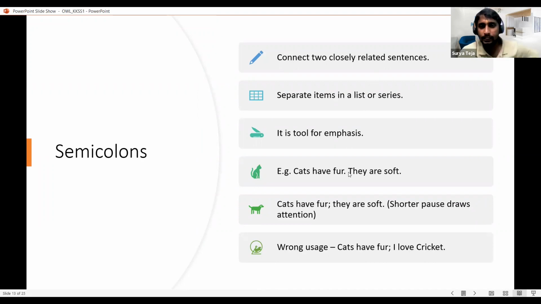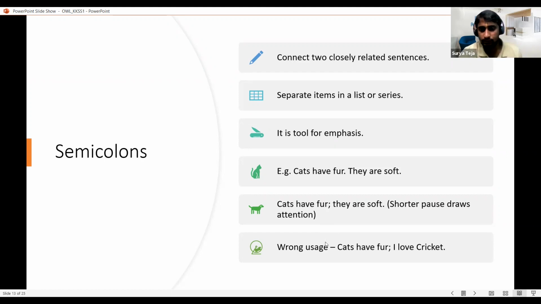For a semicolon, what it does is connect two sentences which have meanings closely related to each other. If we see the example here, "Cats have fur; they are soft." These are two independent sentences. Both of them are talking about cats and their characteristics, and it also has a shorter pause. So if two sentences are talking of something and have an equal level of meaning, those things can be connected by using a semicolon.